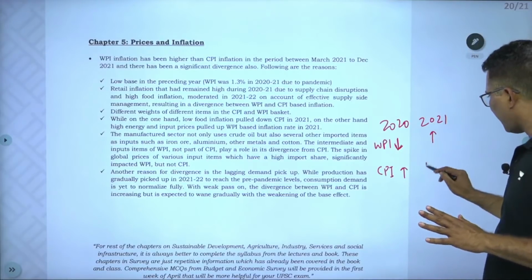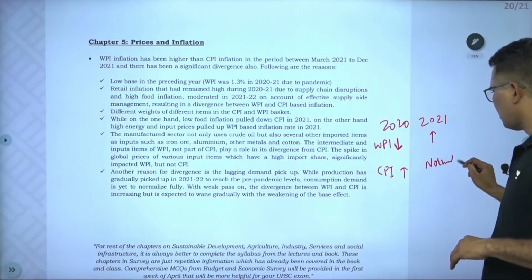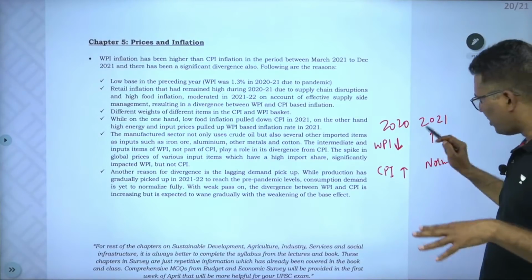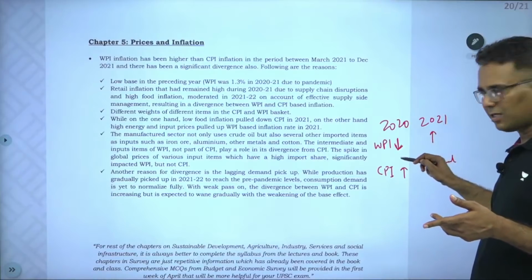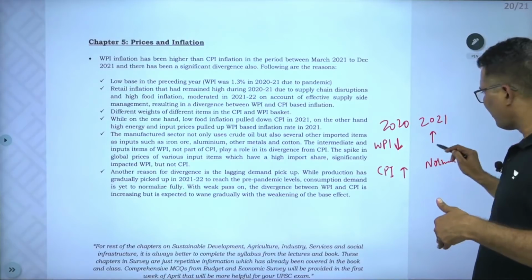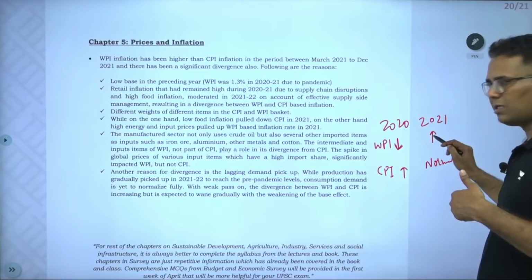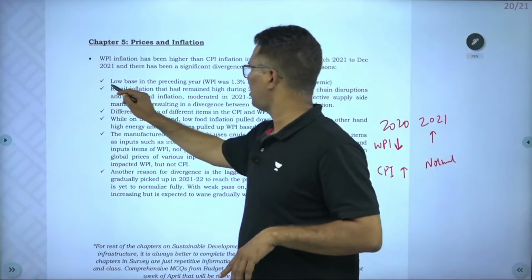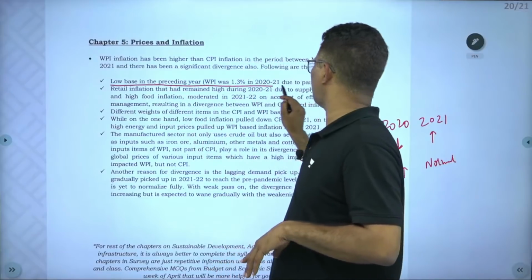Right now CPI is normal, 5%, 6%, slightly on the higher end. But WPI was very low, 1%, so even a little higher inflation shows WPI as very high. So one reason is the base effect, the low base in the preceding year.